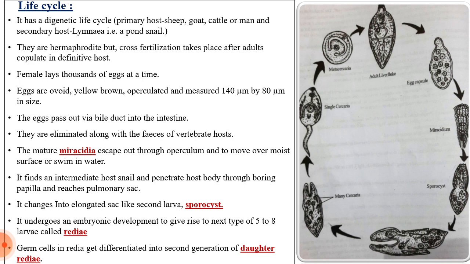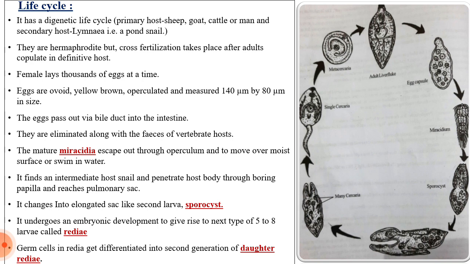That means if two liver flukes are present in the same host, then the sperm of parasite A will fertilize the egg of parasite B, and the sperm of parasite B will fertilize the egg of parasite A. This condition, where crossing occurs, is called cross fertilization. And after fertilization, the female lays thousands of eggs at a time.